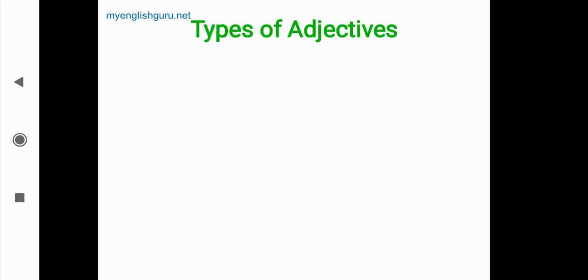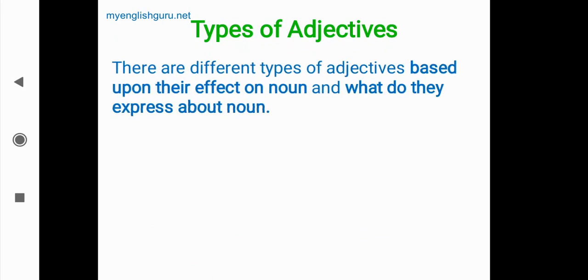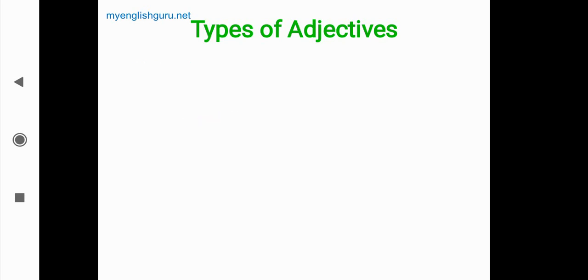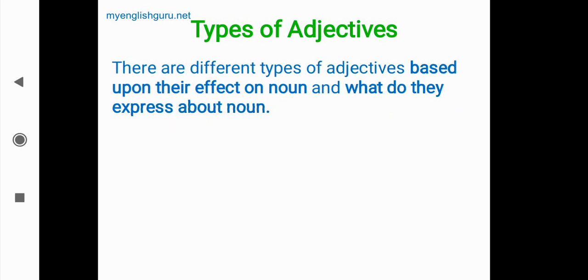There are different types of adjectives based upon their effect on the noun and what they express about the noun. So there are different types. There are a few types of adjectives based on what? Based upon their effects on the noun, how they affect the noun, and what they express about the noun. Based on these two things, there are a few types of adjectives.